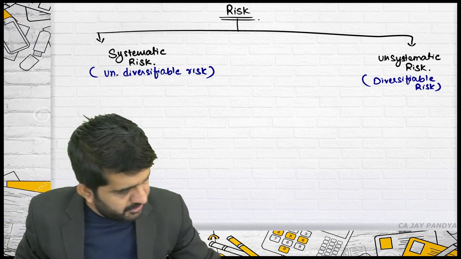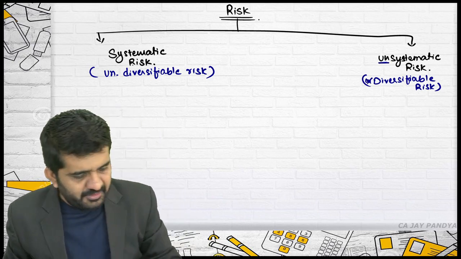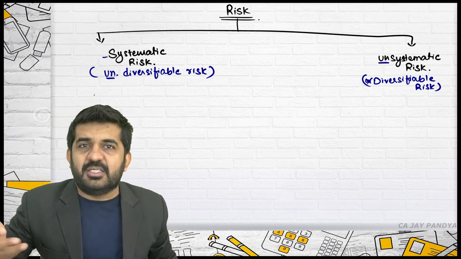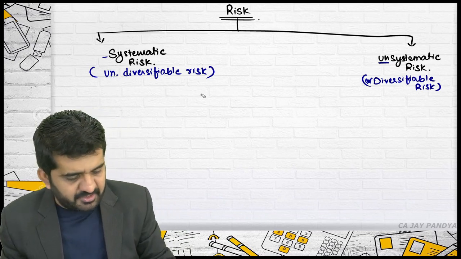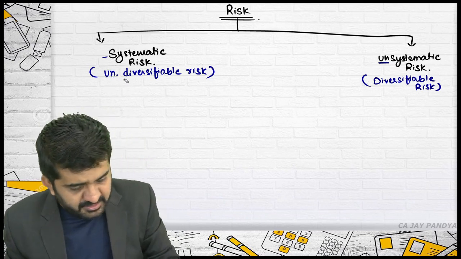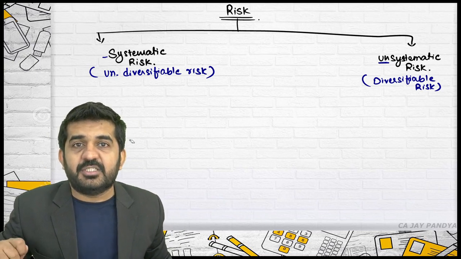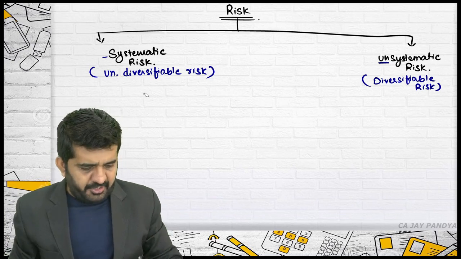It is the reverse: if here it is UN, here it is no UN; if here it is no UN, here it is UN. Systematic risk is undiversifiable risk and unsystematic risk is diversifiable risk. Try to concentrate.